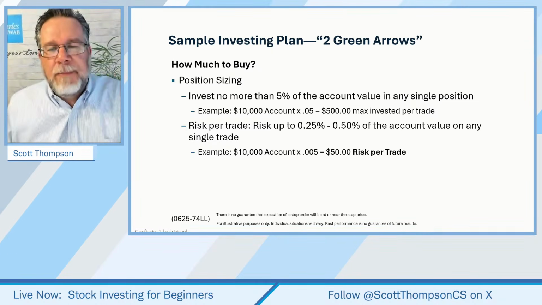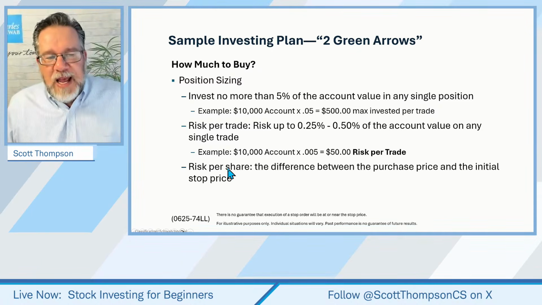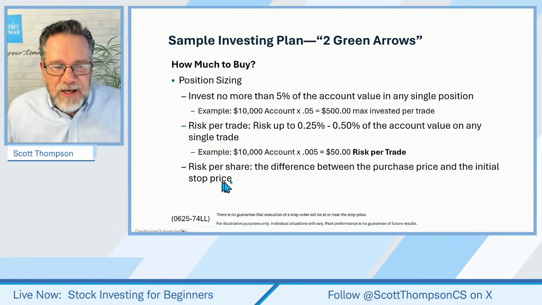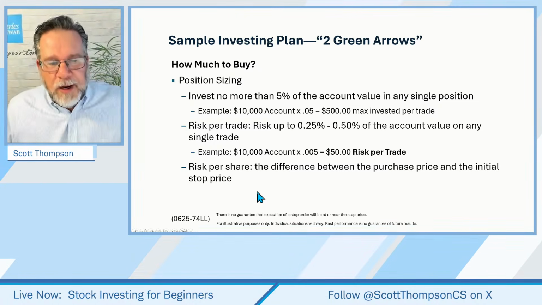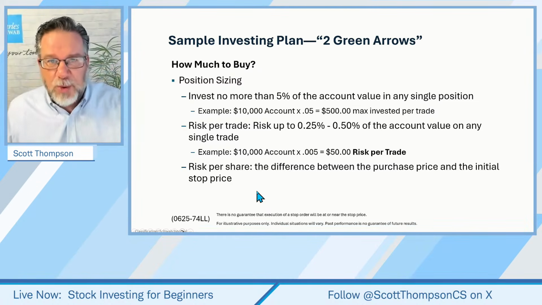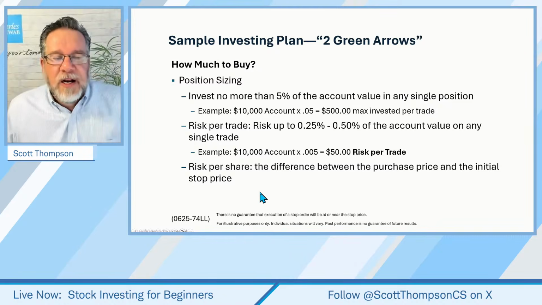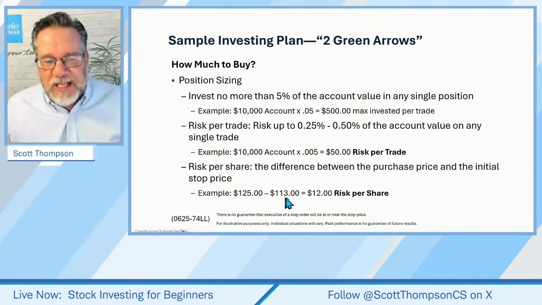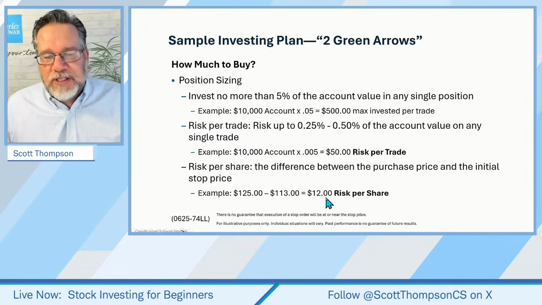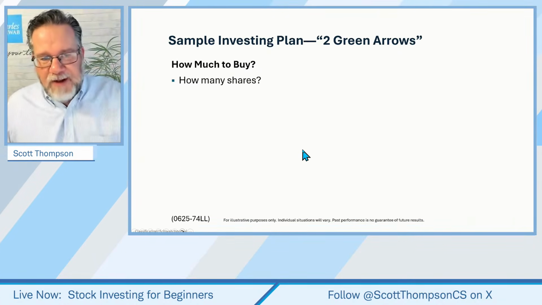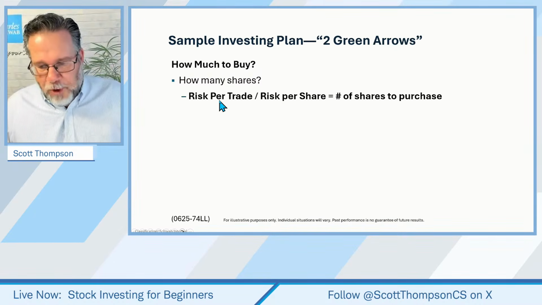And then to determine how many shares to buy, you would take your risk per share, which is the difference between your purchase price and the initial stop price. Again, remember, stops aren't guaranteed to execute at that stop price. That's just the method that traders will use to get a ballpark there. Here's an example. If I bought a stock for $125 and had a stop order to get me out if it goes against me at 113, I'd be risking $12 per share. And then I would say, well, how many shares can I buy if I'm risking $12? And this is the formula right here.